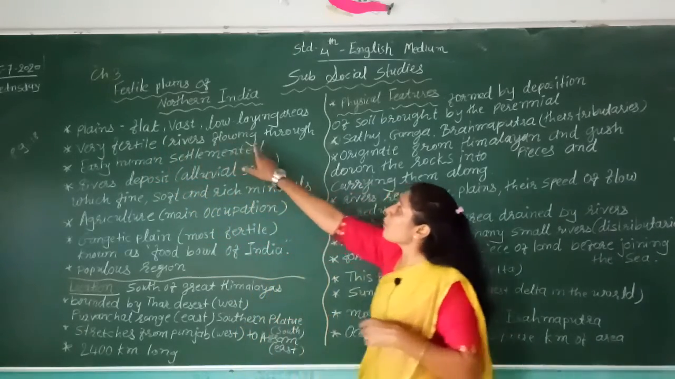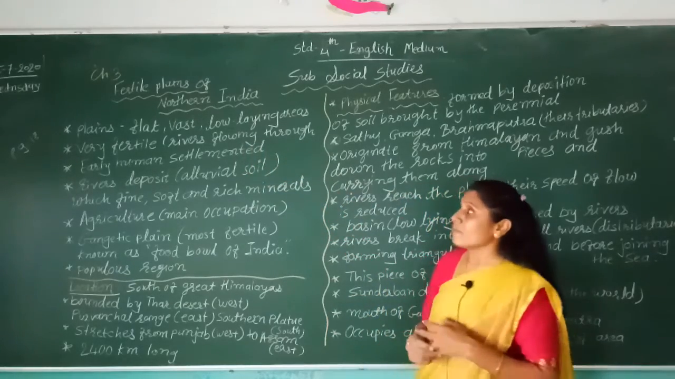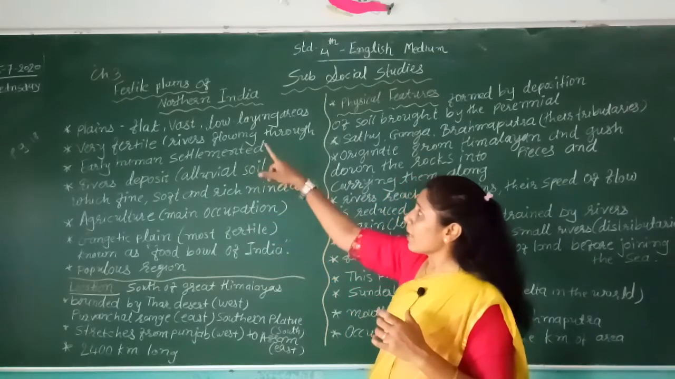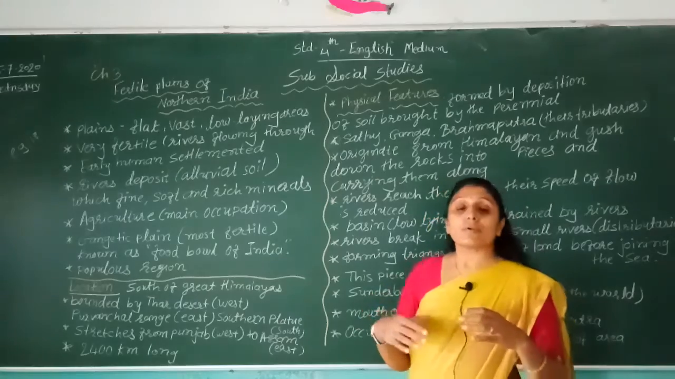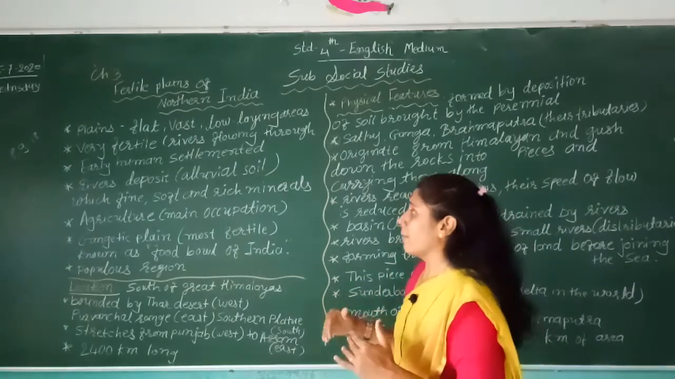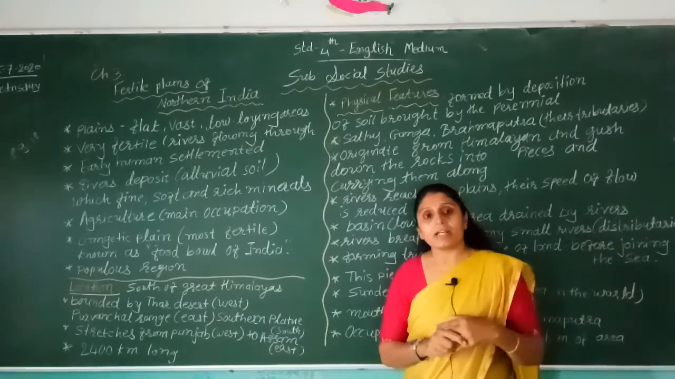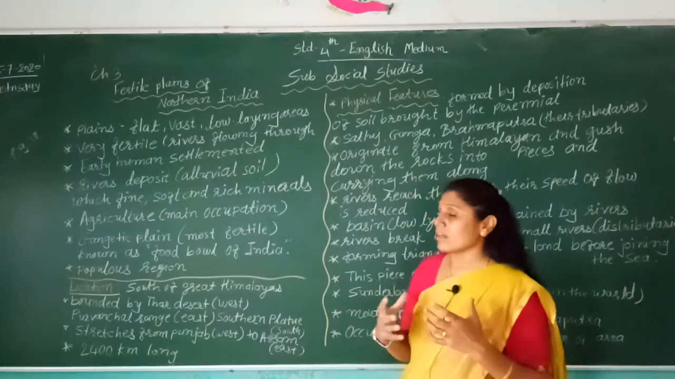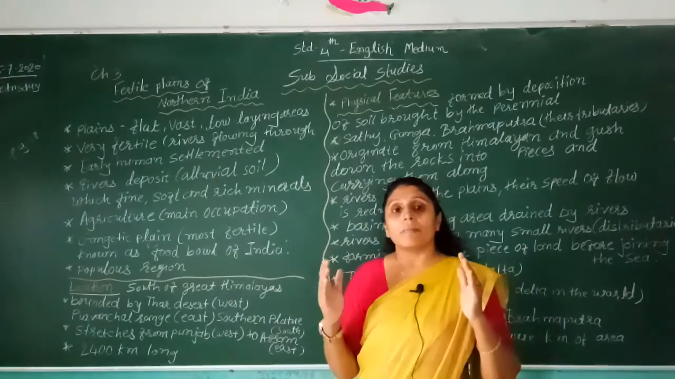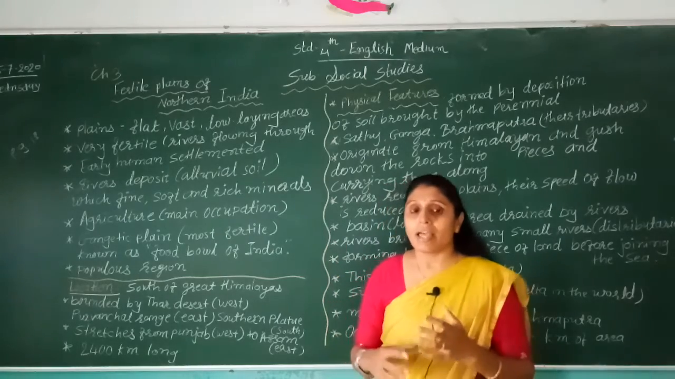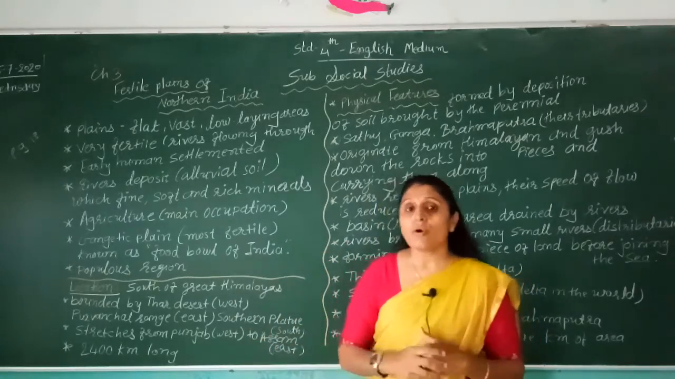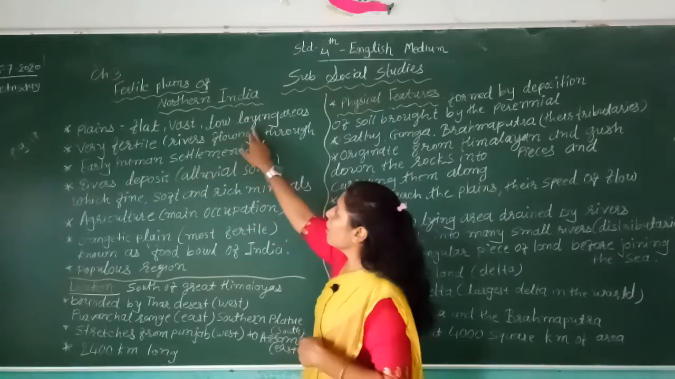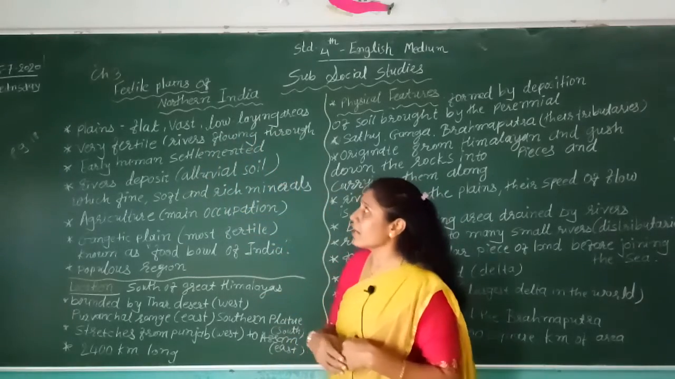It is very fertile because of the many rivers flowing through it. So many years ago, early human beings started settlement there because of the river, because of the water. Their life became very easy. So they started settlement near the rivers, means the fertile area.